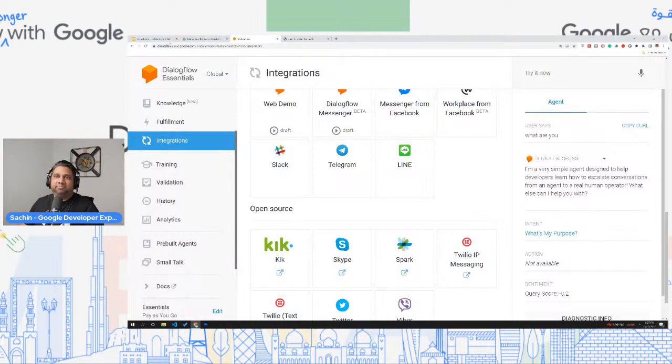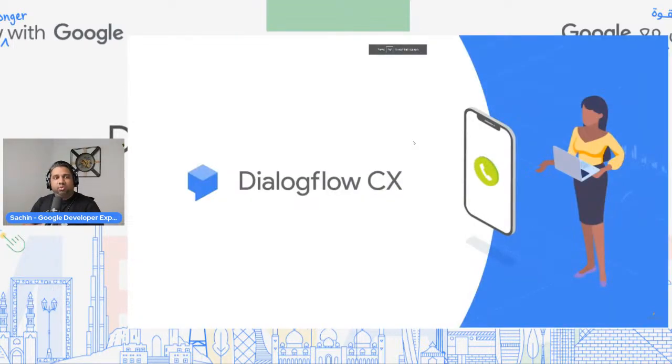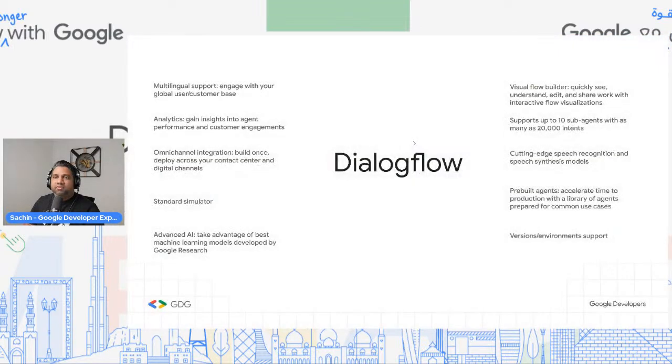Now let's switch back and talk about Dialogflow CX. Okay. With Dialogflow CX, or customer experience, Google has taken this whole thing to a completely different level. Why? Because it solves multiple things, and we'll get to see what. These are all the different offerings that Google provides. If you look at it, there is multilingual support, so you can engage with your global customer base. Your chatbot can be not just in one language, but in multiple languages.